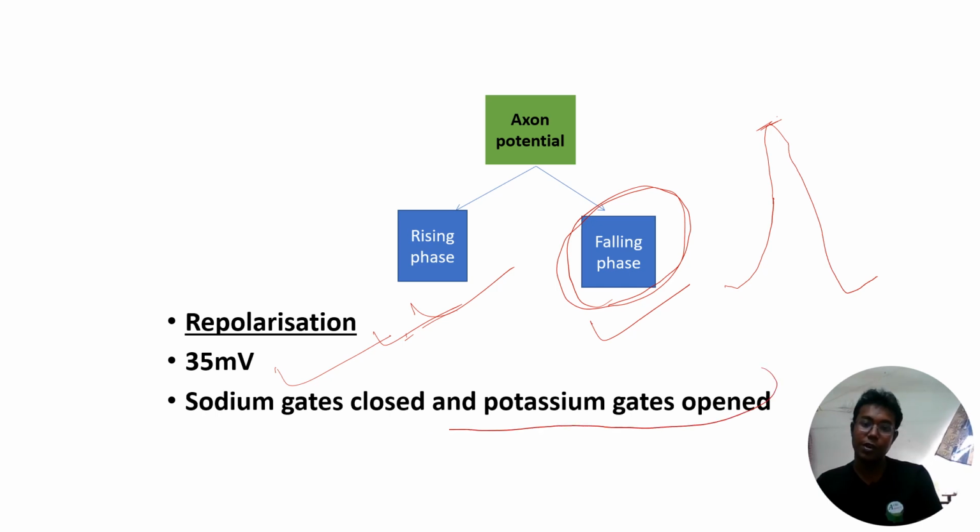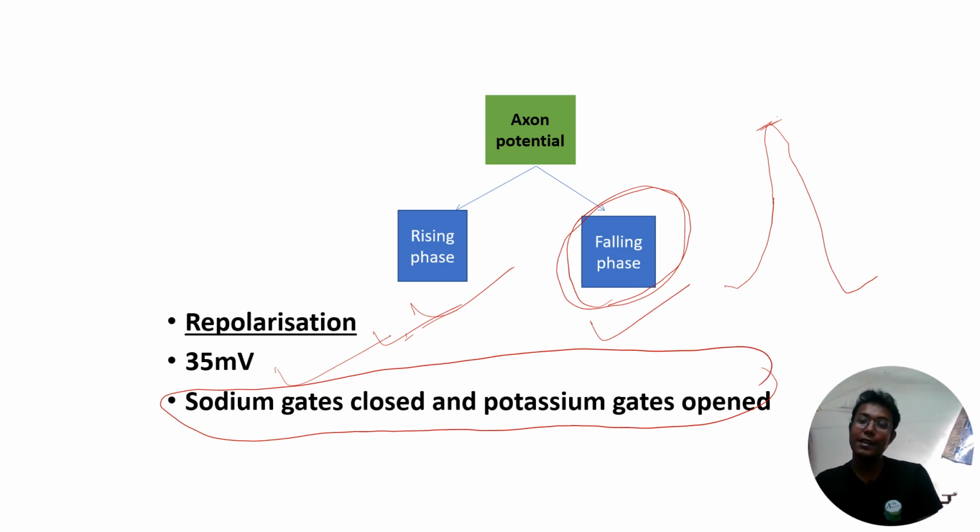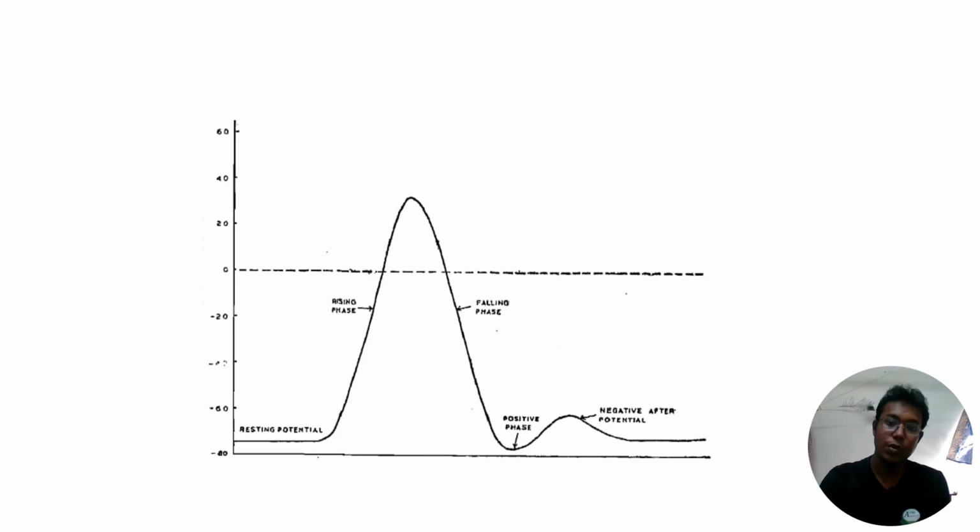Earlier, in resting potential, both sodium and potassium gates are closed. In the action potential or depolarized condition, the sodium and potassium gates open. In the repolarized condition, which is also called the falling phase, sodium gets closed and potassium gets open. So we will understand this whole process in the form of this graph.